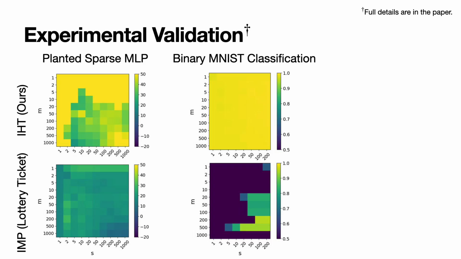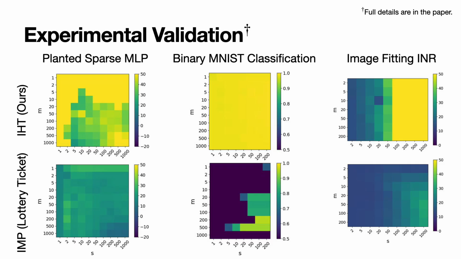We also test both algorithms for binary MNIST classification, distinguishing digit 0 from digit 1, and find that IHT can find successful sparse MLPs for this simple task even with only a single non-zero neuron weight, while IMP requires dozens of non-zero weights. We also test both algorithms for the task of fitting a sparse implicit neural representation of an MNIST image. This involves first applying a Fourier feature embedding to the pixel coordinates, and then treating these embedded coordinates as the input to a sparse two-layer MLP to predict the grayscale value at each pixel. IHT achieves accurate image fitting using only 100 non-zero weights, whereas IMP struggles to capture an MNIST image even with an order of magnitude more parameters.